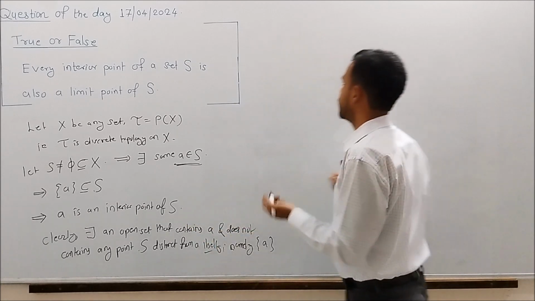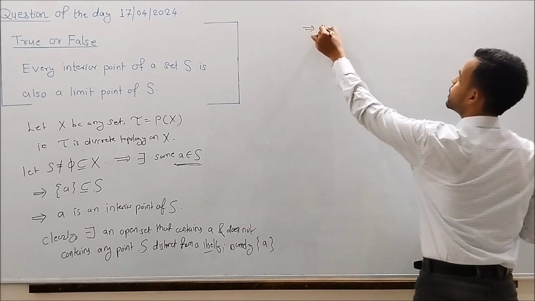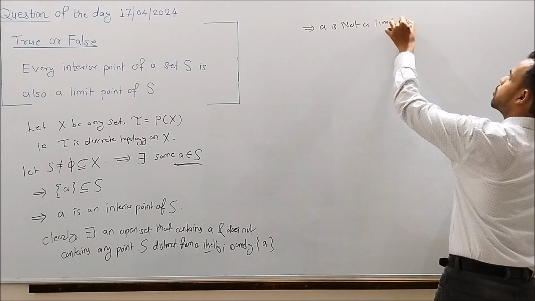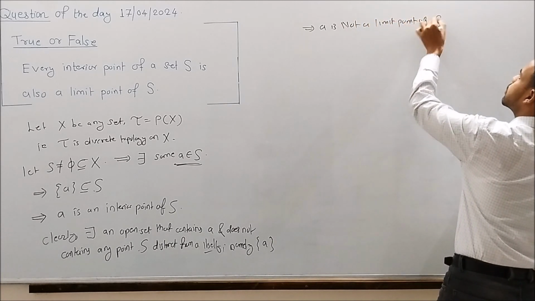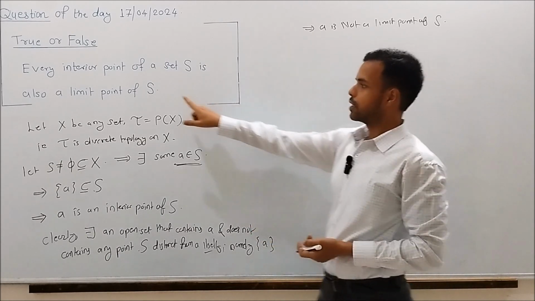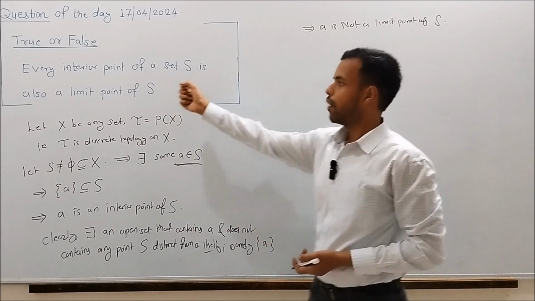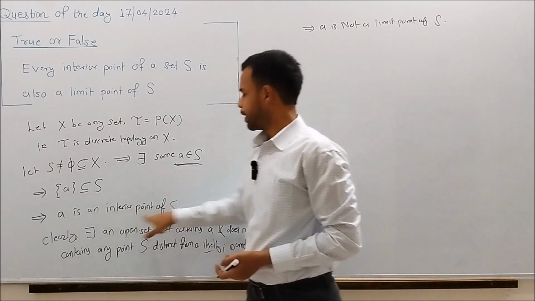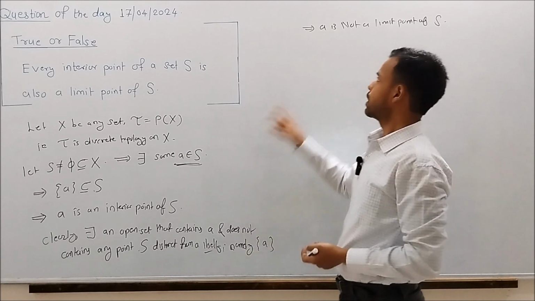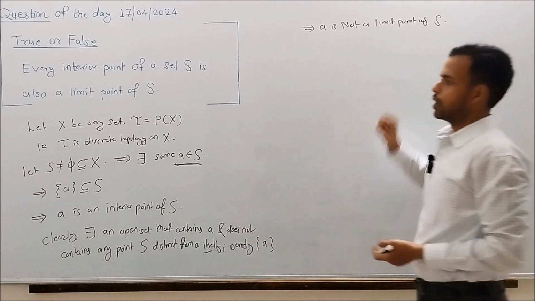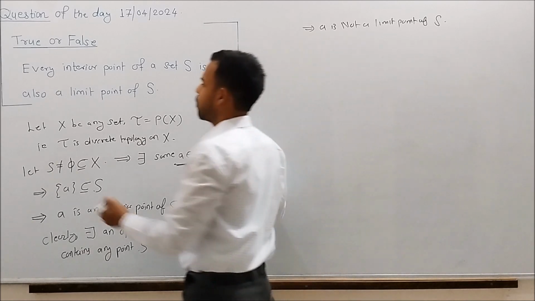So A is not a limit point of S. So in this case, we see that the given statement is false. Here we have taken the point A, which is an interior point of set S, and clearly A is not a limit point of S. So the given statement is false.